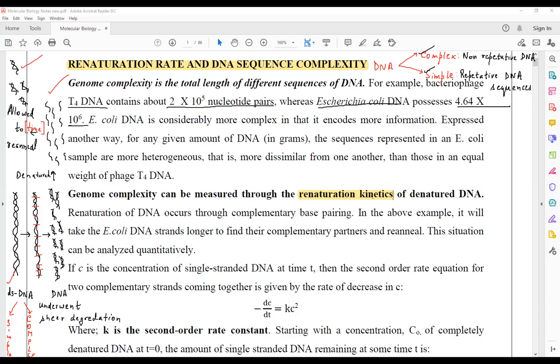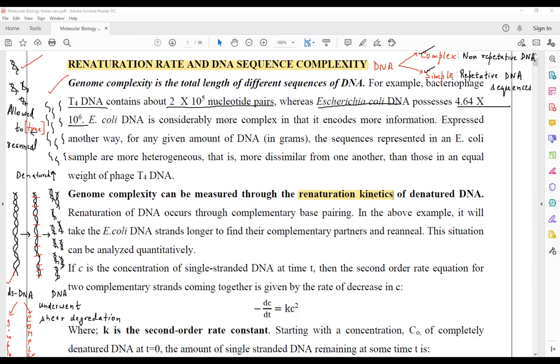Sir, which molecular technique can be used for renaturation kinetics? Renaturation kinetics, the technique is referred to as Cott curve. This is what I am trying to explain to you. E. coli will reanneal faster or slower?